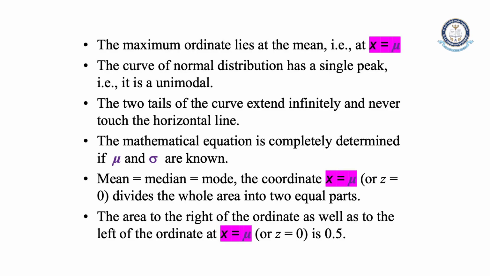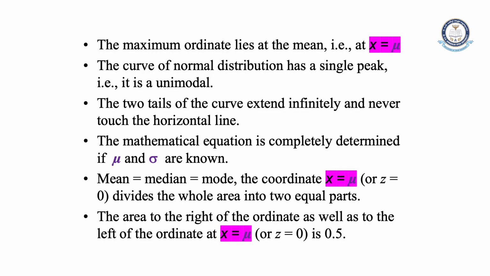The two tails extend infinitely and never touch the horizontal line, that is the x axis, because we have taken the x range from minus infinity to infinity. The curve will not touch the horizontal line. The mathematical equation is completely determined if mu and sigma are known.